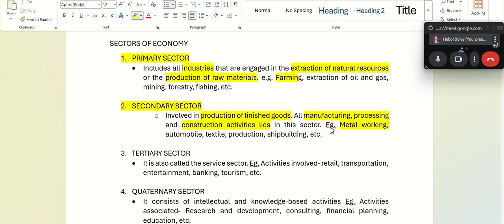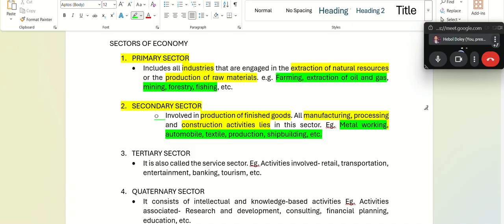For example, metalworking, automobile, textile production and shipbuilding all fall under secondary sector. So please mark these examples. These examples are sometimes asked, so it can get a little confusing if you don't know them. Please go through that. You can get match the following type of questions also.